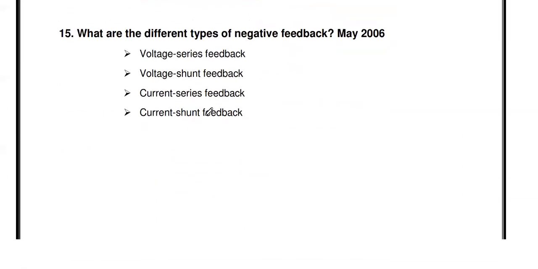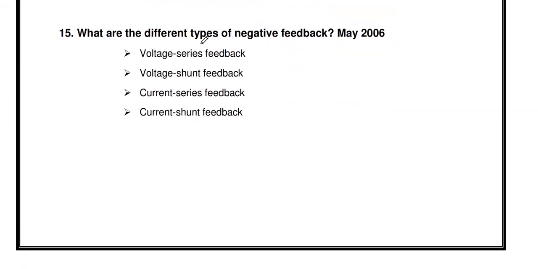Then the next one: what are the different types of negative feedback? That is, what are the different negative feedback topologies? This is also one of the university questions. In negative feedback, depending upon the type of mixer and the type of sampling network, there are 4 different types of negative feedback: voltage series feedback, voltage shunt feedback, current series feedback, and current shunt feedback.